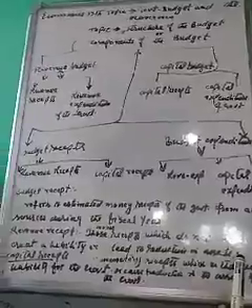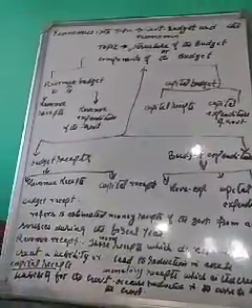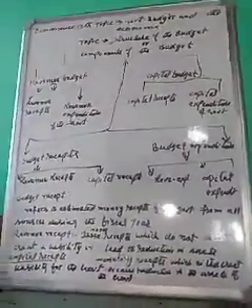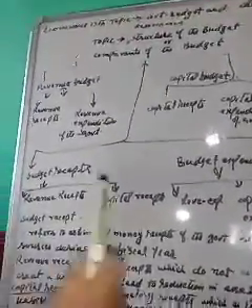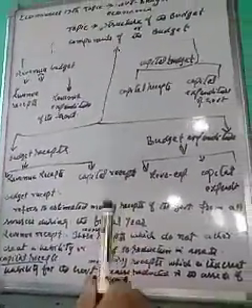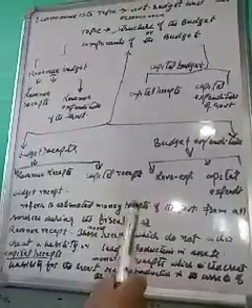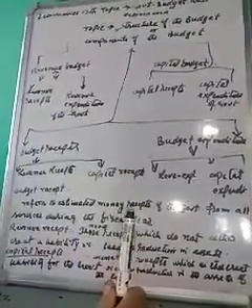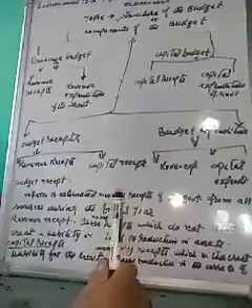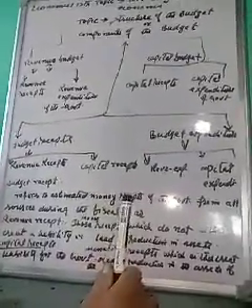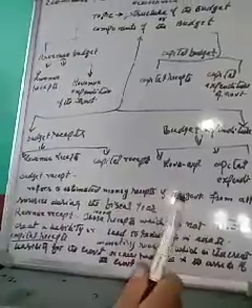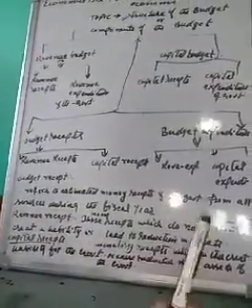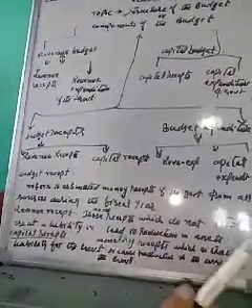And number two is capital receipt. Capital receipts of the government are those monetary receipts which satisfy the following two characteristics. Number one, these create a liability for the government. For example, loans taken by the government are a liability. These are to be paid back.